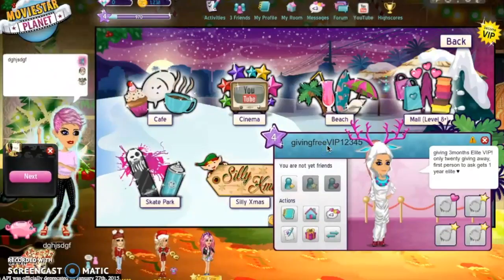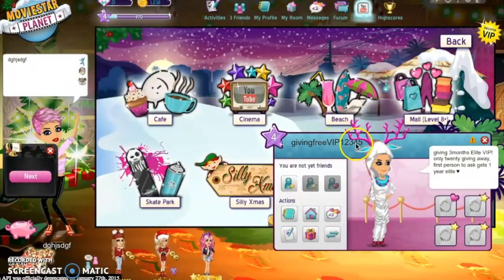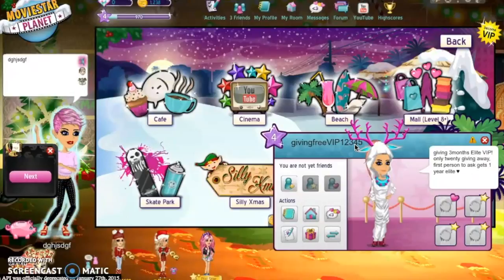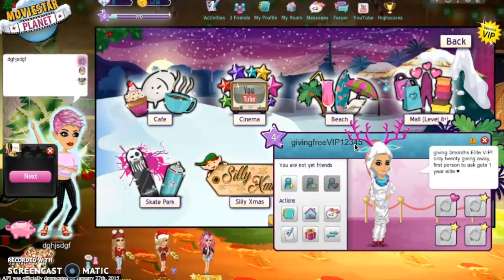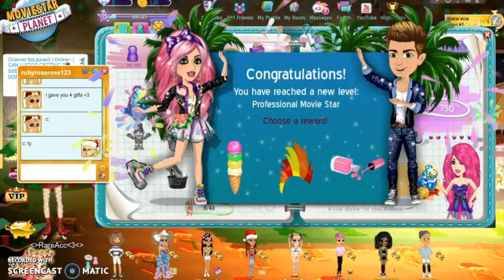Found this girl named Giving Free VIP 1, 2, 3, 4, 5. How stupid can anyone be on this game to get free VIP? Even though she might not be a hacker, with a username like that, I think she is. I don't know. She thought I was going to sit here and